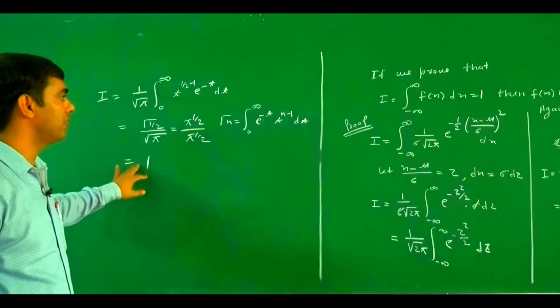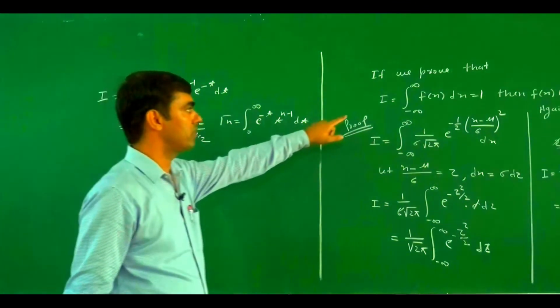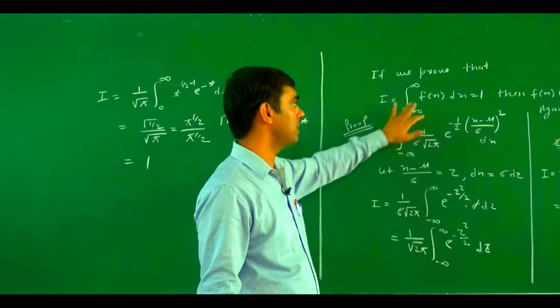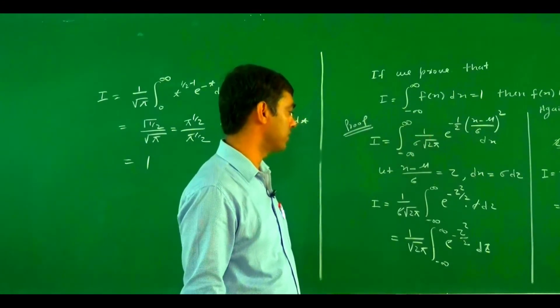So here we are able to prove that the integral from minus infinity to infinity of f(x) dx equals 1. So f(x) is a probability density function.